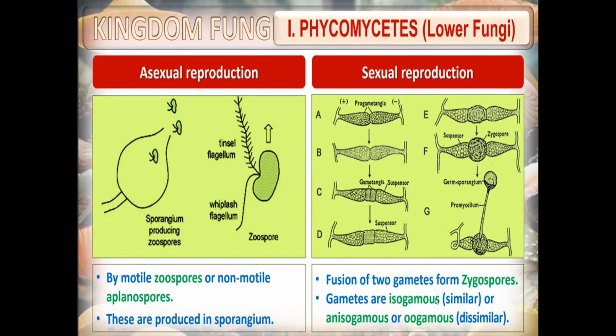Now you have to know what isogametes are. What is iso? Similar. It means the gametes will be the same in morphology, the same size, same shape, same structure. You cannot classify which one is male and which one is female. The gametes are isogamous, they are similar.